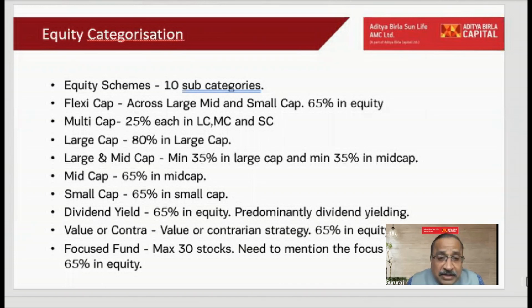But if you have a time horizon of more than 10 years, say somebody is planning a retirement fund, I might opt for a multi-cap fund rather than a flexi-cap or a large cap because I have 20, 25 years. So I will opt for a multi-cap fund because I have more than 10 years. Somebody might come and say, then why not invest in a small cap? I will only say don't take that kind of risk, because this multi-cap portfolio already has 25% exposure to small cap. So why should I have more than 25% exposure to small cap?